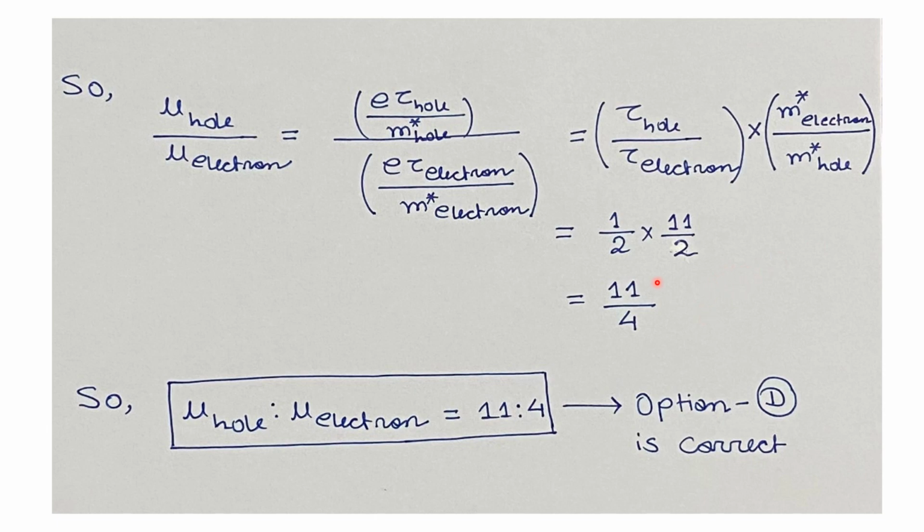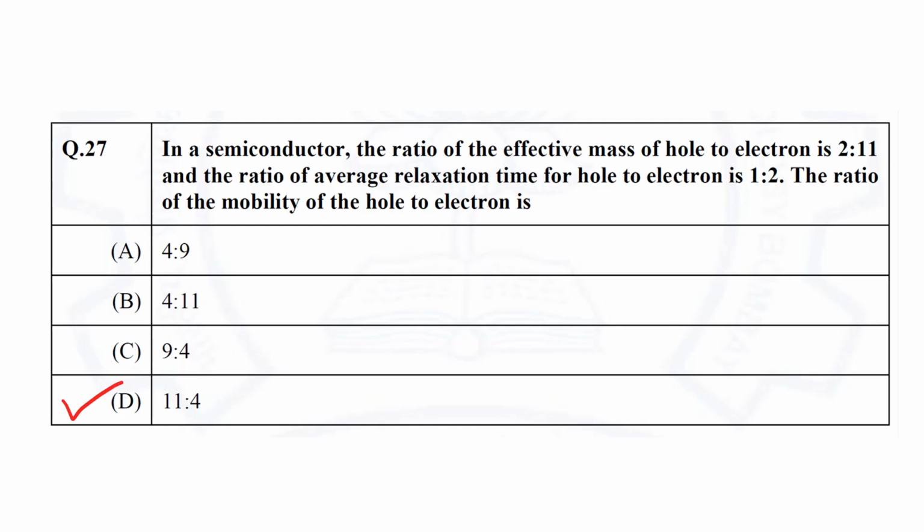So ultimately multiplying this we will get 11/4. So our result for mu hole to mu electron is 11:4. So among the four options, the option D, that is 11:4, is the correct answer for our question.